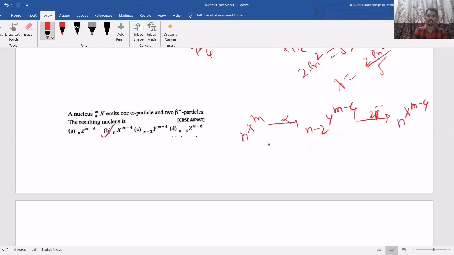Yes. So what is the answer here? N X M minus 4. Why have I taken X again? Because here atomic number is N, here also N. So the atom should remain the same. That's why X and X.